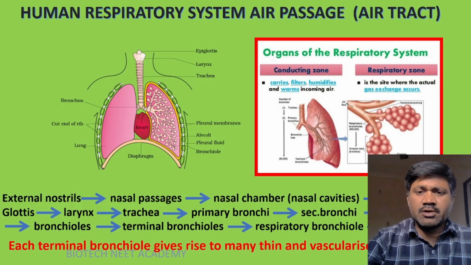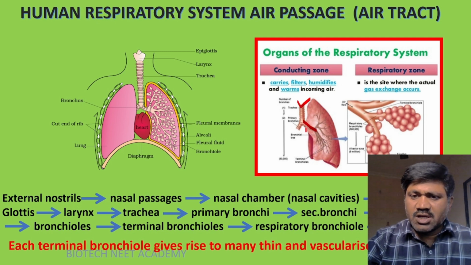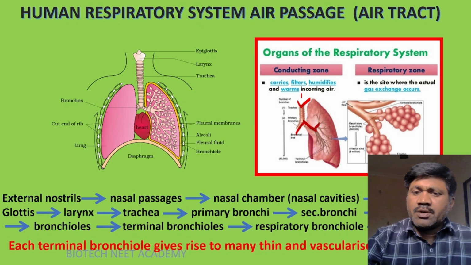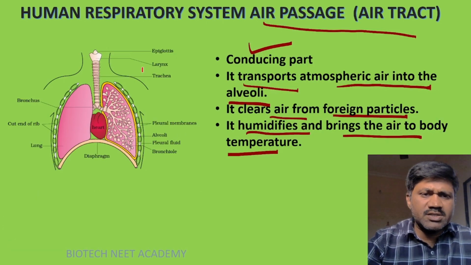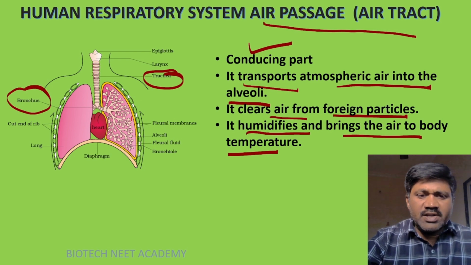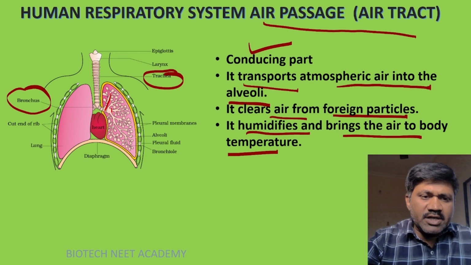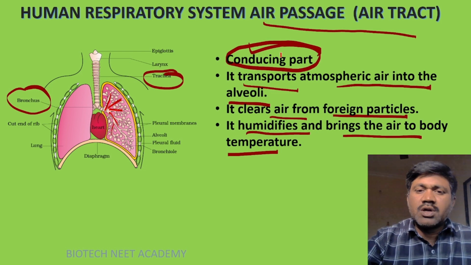First of all, we have to understand. Look at this diagram and try to understand. So this is the trachea, and these tube-like structures are there. What are these? Bronchi and bronchioles. Okay, all these: trachea, bronchi. Look at this diagram. Trachea, and bronchus, and inside, bronchioles are there. Inside, again, these tubes, the bronchus, are divided into so many branches. These branches are called bronchioles. All these together are called what? Conducting part. Okay, this you have to remember.